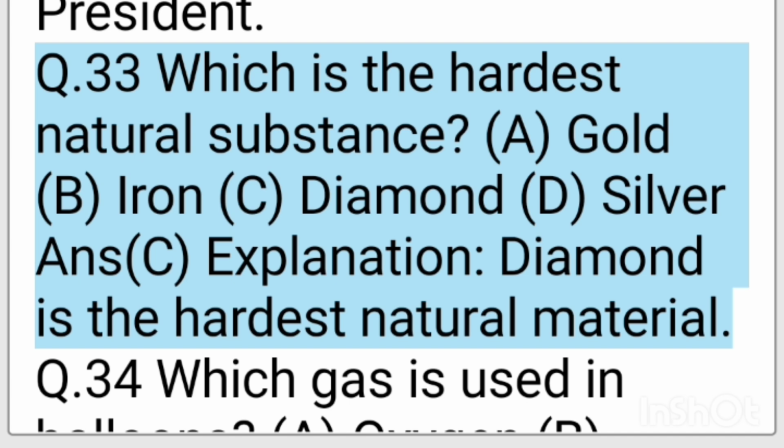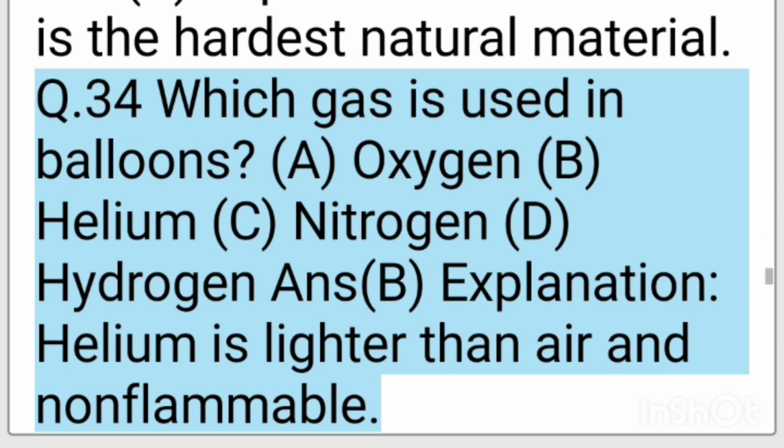A. Gold. B. Iron. C. Diamond. D. Silver. Ans. C. Explanation, diamond is the hardest natural material. Q. 34. Which gas is used in balloons?